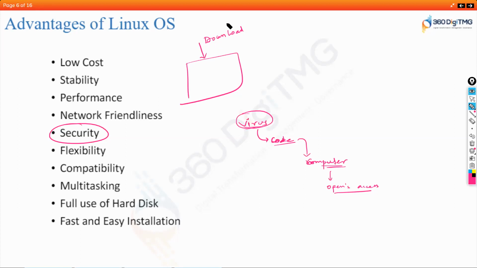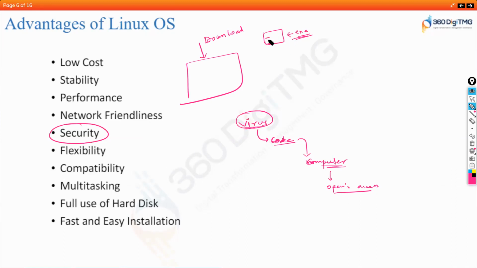Those files will be tagged with these viruses. So for example, you downloaded a small software, an .exe file or anything that you downloaded. In Windows, what happens is when you double click anything, the file gets executed, right?